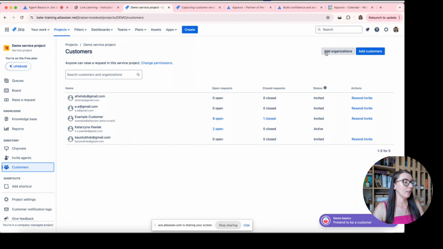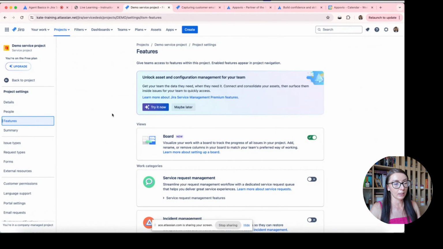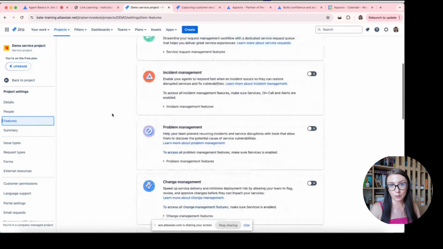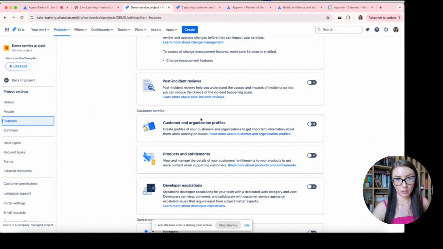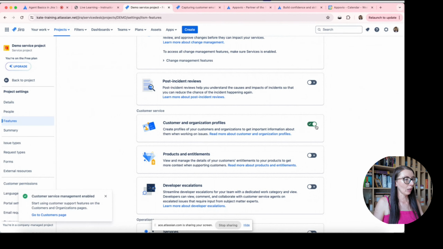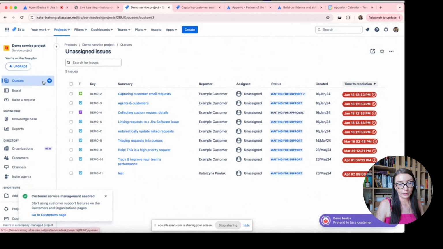But in case of project settings and features, we also have something new in this area related to customers, because we have the customer and organization profile. This is also something which is new, and when I click to enable it, you can see that my navigation is a little bit different.